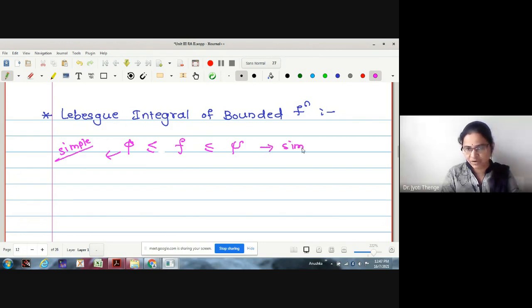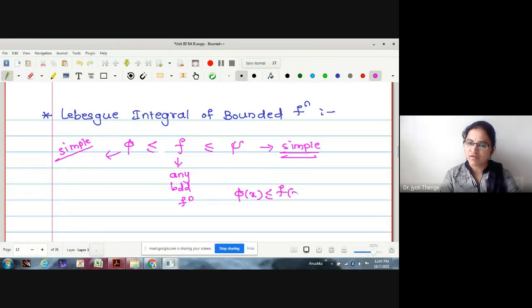What is the job we are doing now? As f is any bounded function, for this f, the job is to find two simple functions phi and psi such that this relation holds: phi less than or equal to f less than or equal to psi. What is the meaning of the statement? Phi of x is less than or equal to f of x, which is less than or equal to psi of x, for all x in the domain E. No doubt these functions are defined on the same domain.